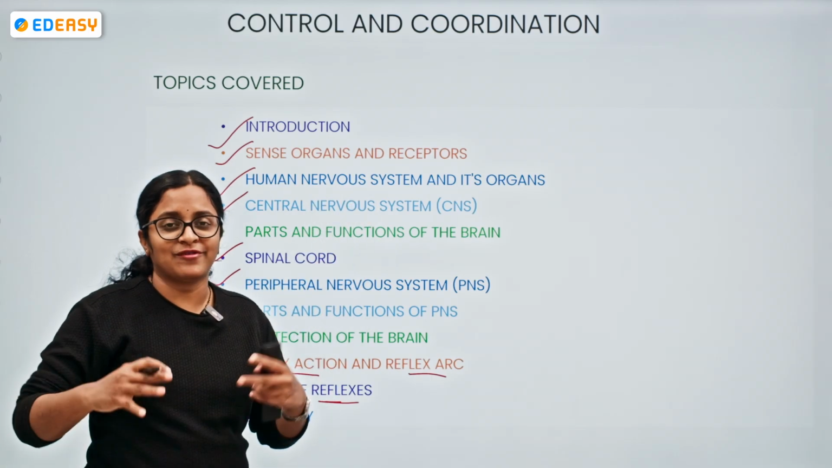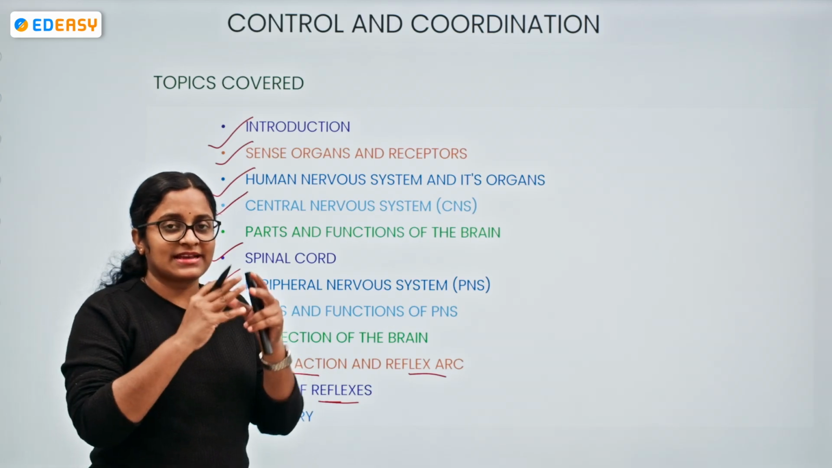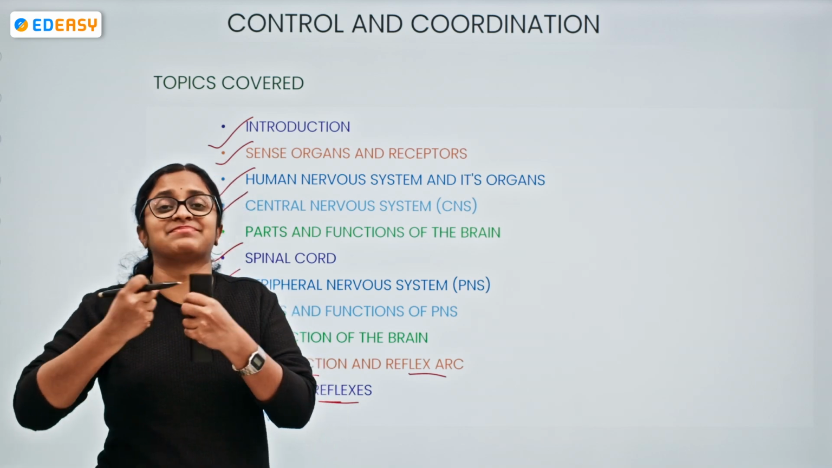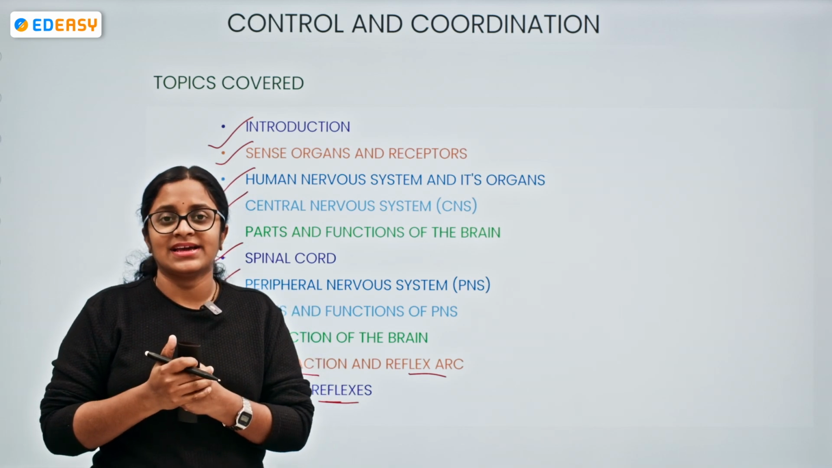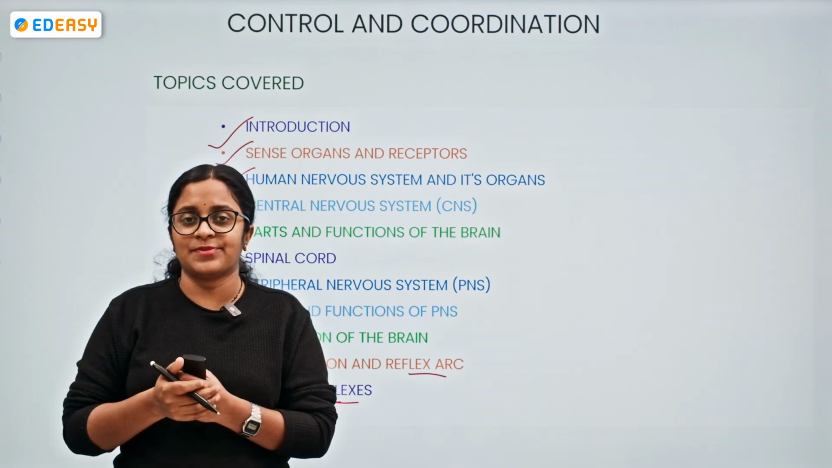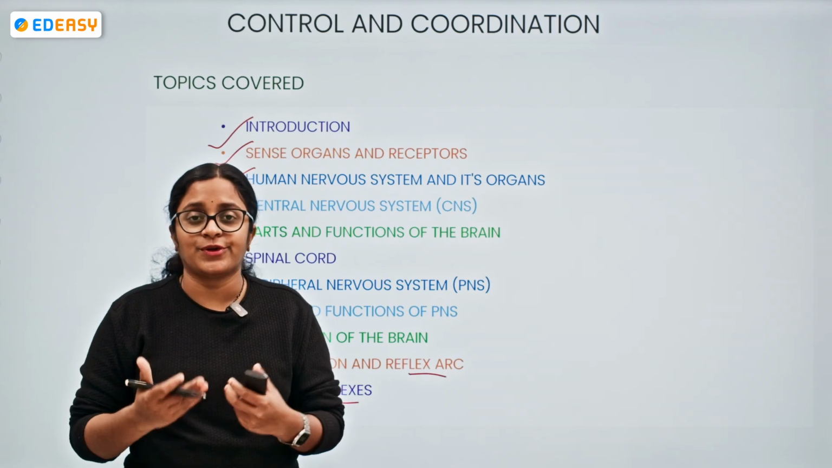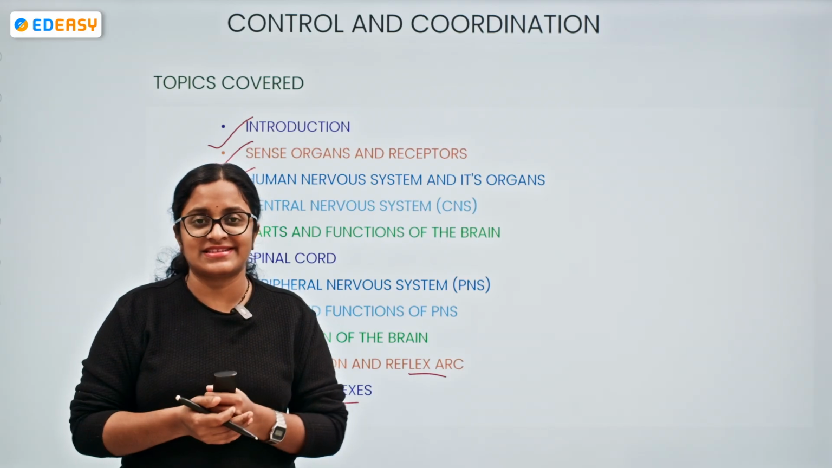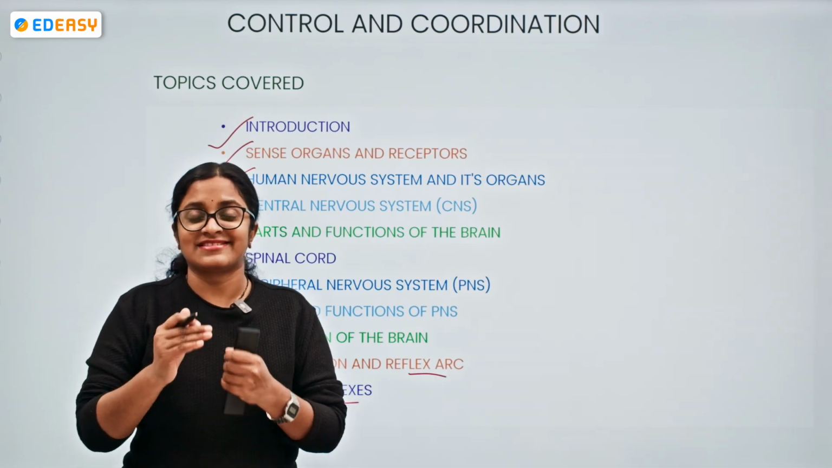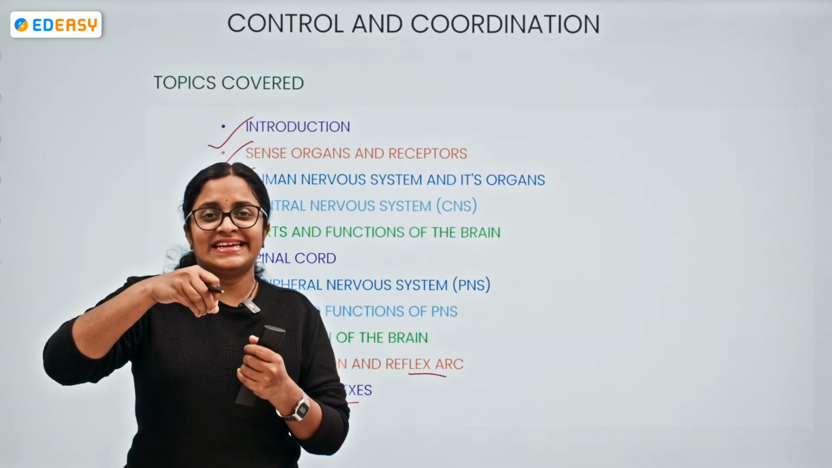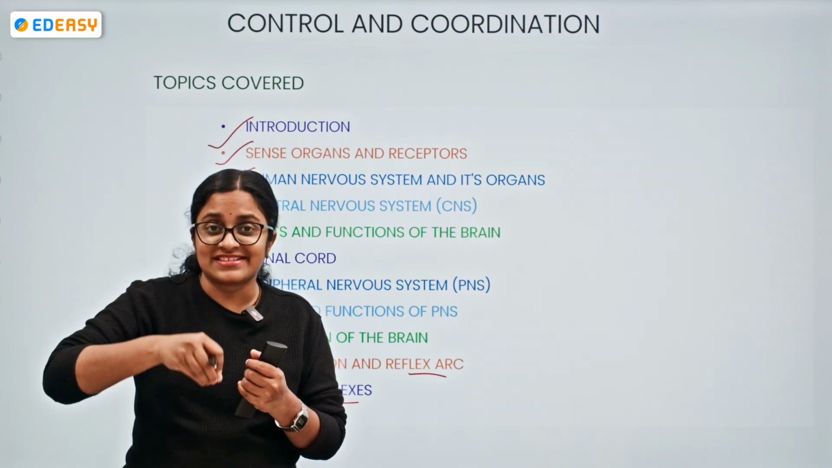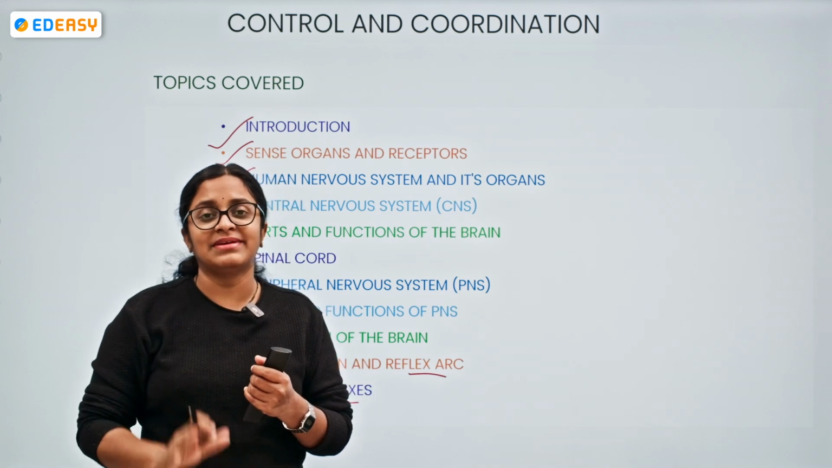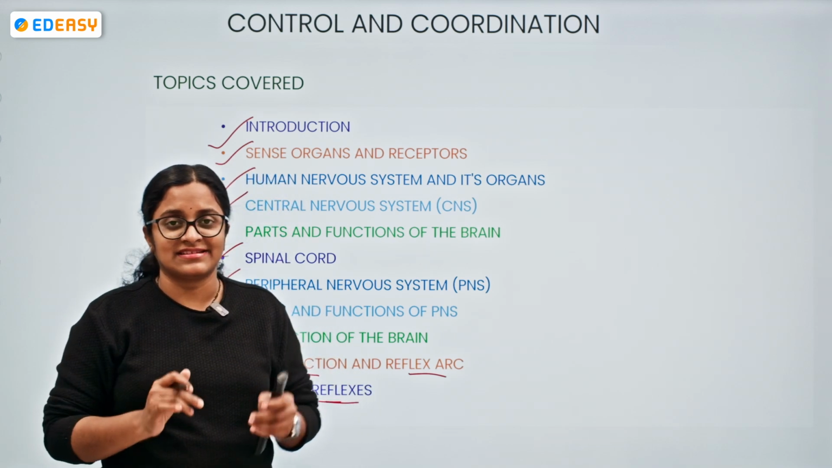Now let's see what the concept of control and coordination is. Tell me, what do you infer by this term? It is giving a specific action. Suppose you take a small seed and place it inside the ground. After some days, the seed germinates. It gives roots and a shoot. The shoot emerges upward and the root penetrates the soil and grows downwards.